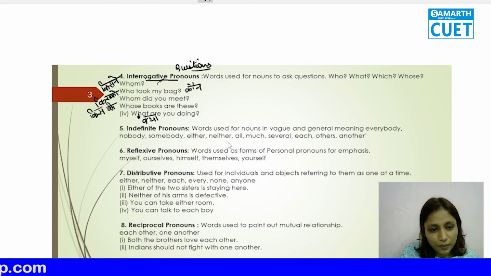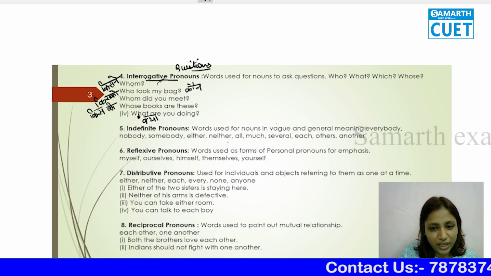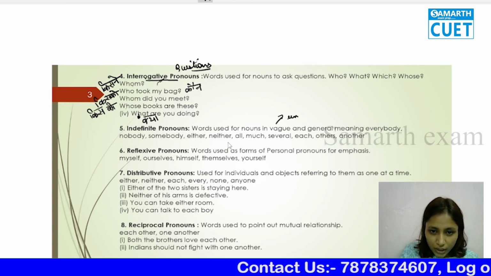Now comes the next one. That is indefinite pronouns. Indefinite pronouns are used when you are not talking about some definite person. They are used for nouns in a vague and general meaning. Vague, I hope you all know the meaning. It means unclear.